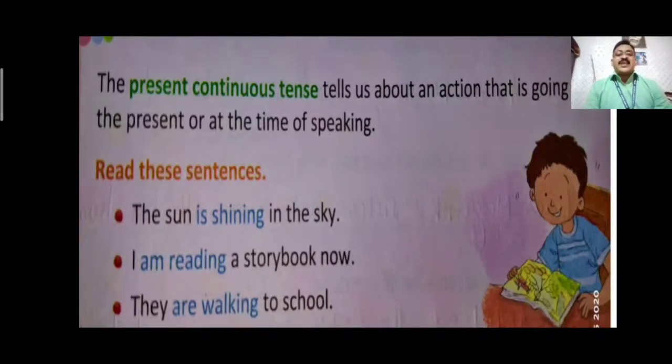The sun is shining in the sky. I am reading a storybook now. They are walking to school.